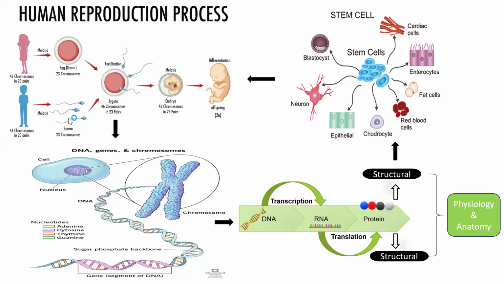Remember that the smallest cell found in a human being is the sperm cell, while the biggest cell found in a human is the egg cell. So this sperm cell and the egg cell join themselves to produce what you call a zygote through the process called fertilization.